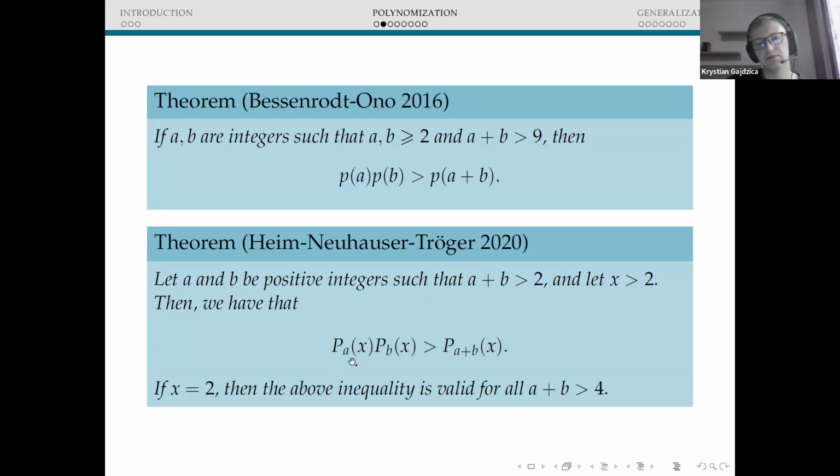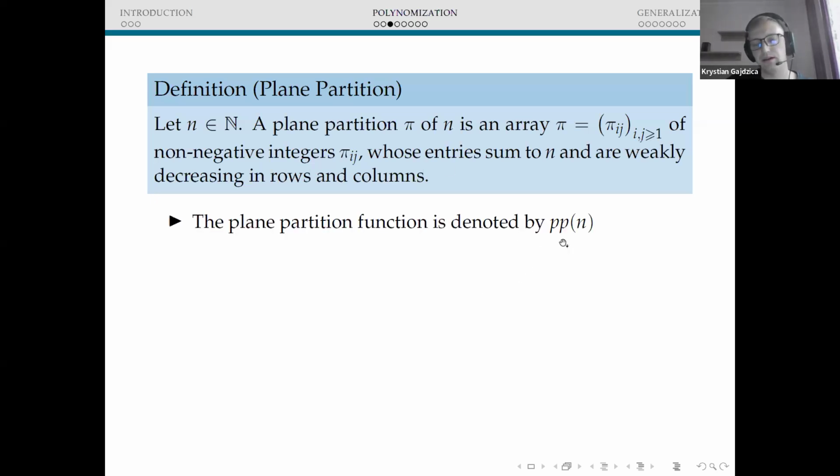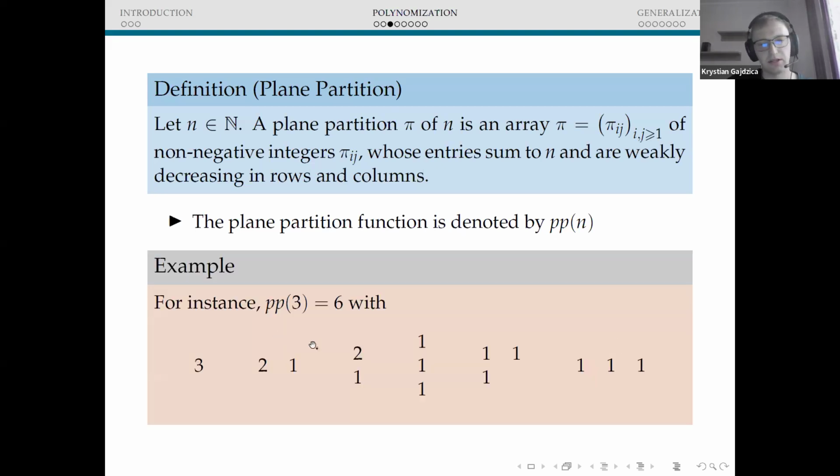But now, this is just one family of polynomials. So let us repeat the procedure for another partition statistic, for instance, for the plane partition. The plane partition is a two-dimensional analog of a partition. Namely, instead of a non-increasing sequence, we have non-increasing arrays in each row and each column. And we can define analogously the plane partition function. For instance, we have 6 plane partitions of 3 that correspond to the following representations.